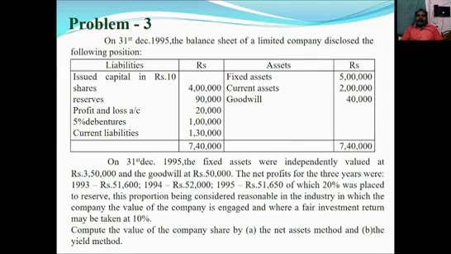So they are asking with the combination of net assets method as well as yield method, right? They have given assets and asset values as well as profit for the past 3 years, as well as some adjustments. That means normal rate of return.